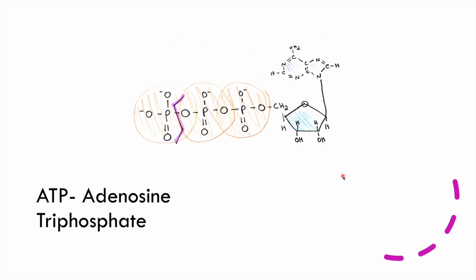And finally, let's talk about ATP, or adenosine triphosphate. ATP is a cell's source of energy to conduct its functions. ATP drives mechanical work like muscle contraction, transport work like active transport, and chemical work like powering endergonic reactions. ATP is composed of adenine, a nitrogenous base, ribose, a pentose sugar, and 3 phosphate groups.